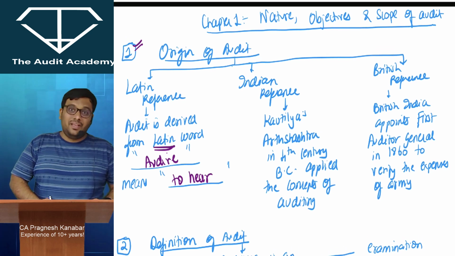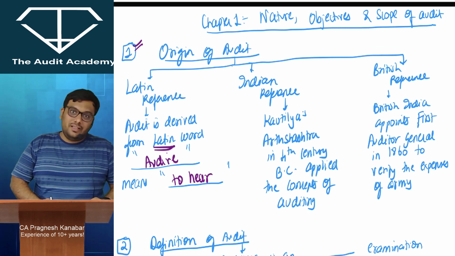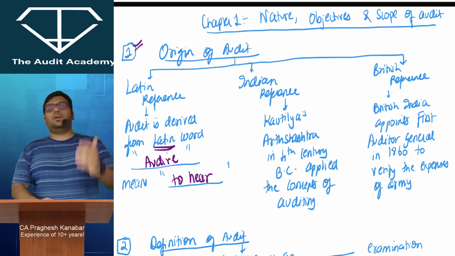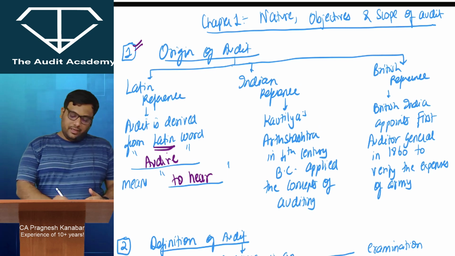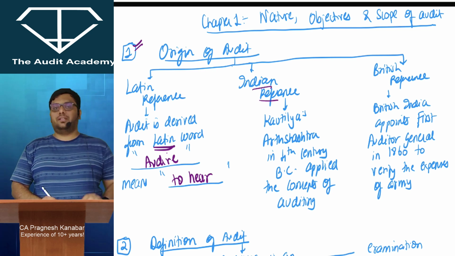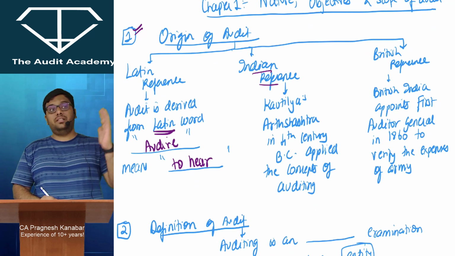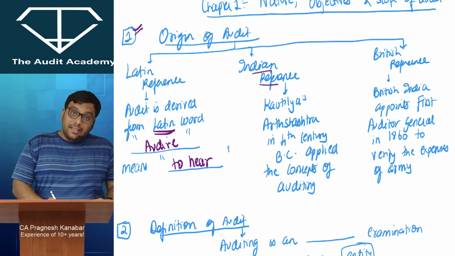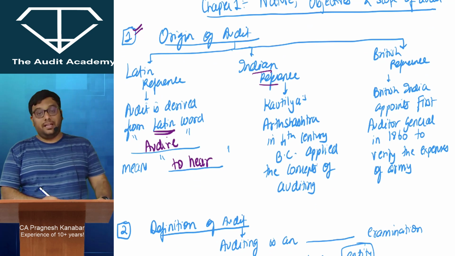We have MCQs, so we need to be careful for these kinds of points also. It is a very proud moment as an Indian that there is an Indian reference also. When you look at Kautilya's Arthashastra, in the 4th century BC, before Christ, there also some concepts of auditing were applied.